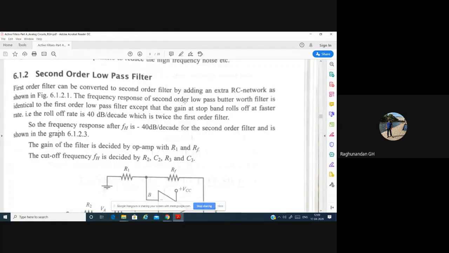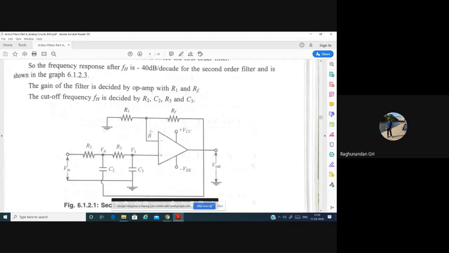The frequency response of the second order low pass Butterworth filter is identical to the first order low pass Butterworth, except that the gain in the stop band rolls off at a faster rate. The roll off rate is 40 dB per decade, which is twice the first order filter, where it was 20 dB per decade. One decade means a factor of 10, as you see on semilog graph sheets, where you consider the frequencies for every decade. So here the roll off rate will be 40 dB per decade. This is also a Butterworth filter.